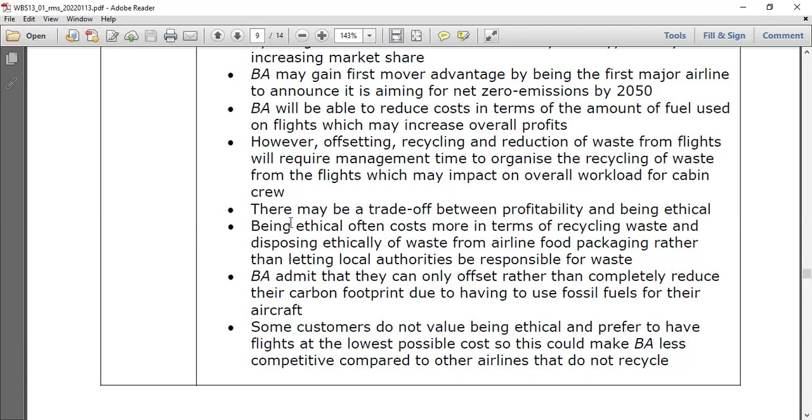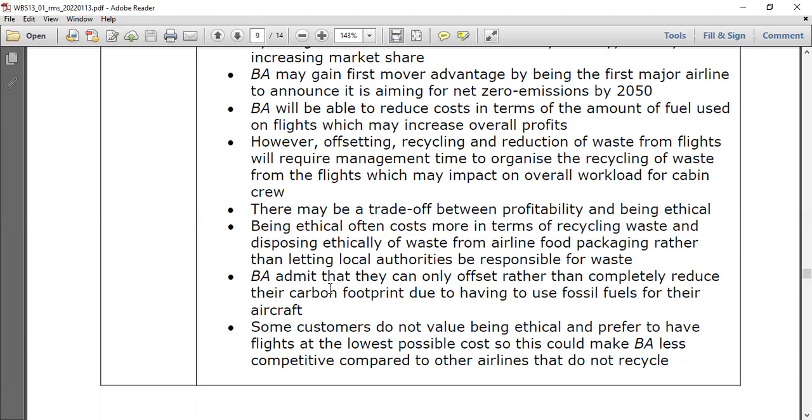Why? When you focus on the profit, what happens? Ethics will go away. Right? If you talk about a 100% ethical business, what happens? Low profits, low profit, trade-off. We can talk about that. That's another limitation. When you think more about the environment, then profit will go down. That of course happens. Being ethical often costs more in terms of recycling waste and disposing ethically of waste from airline food packaging, rather than letting local authorities be responsible for waste.